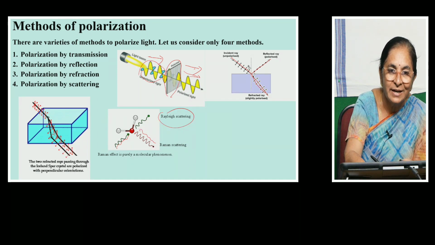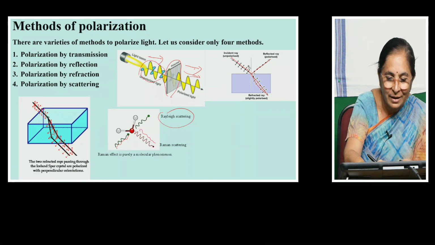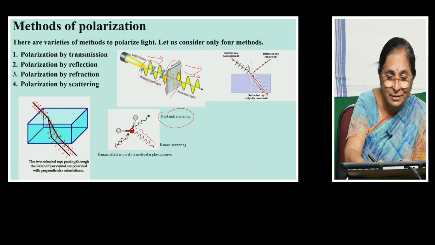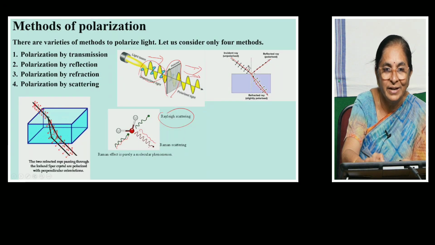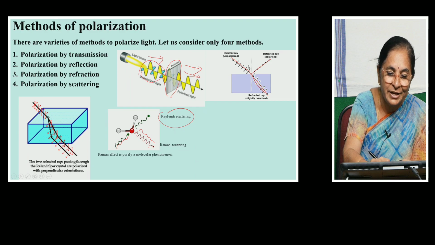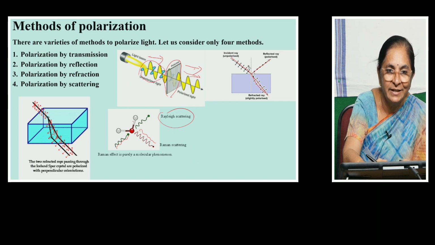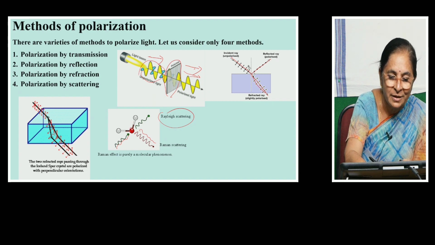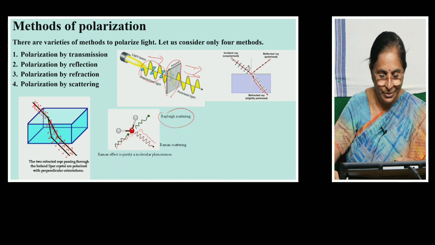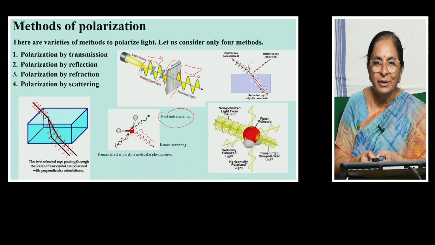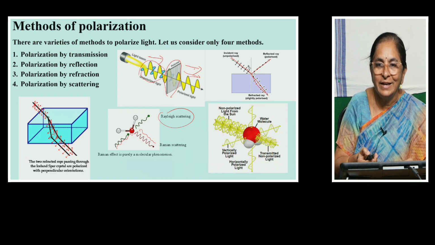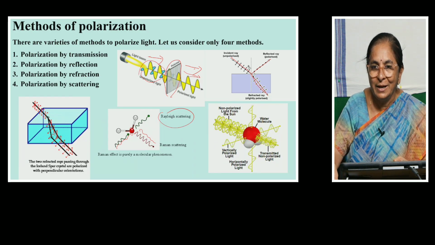The incident light color is green. The light that is recoiling has a different color. The change of color indicates that this light photon has shared its energy or absorbed energy from the atom of the molecule.